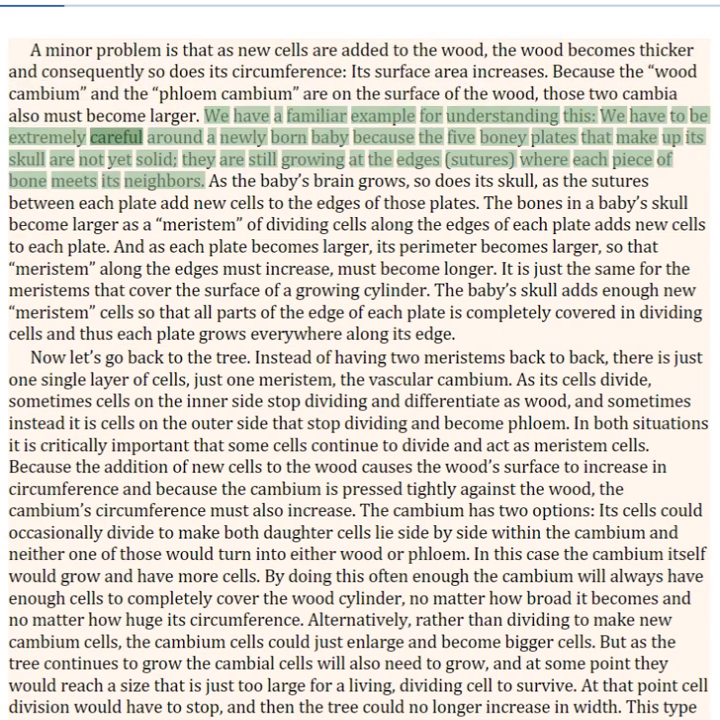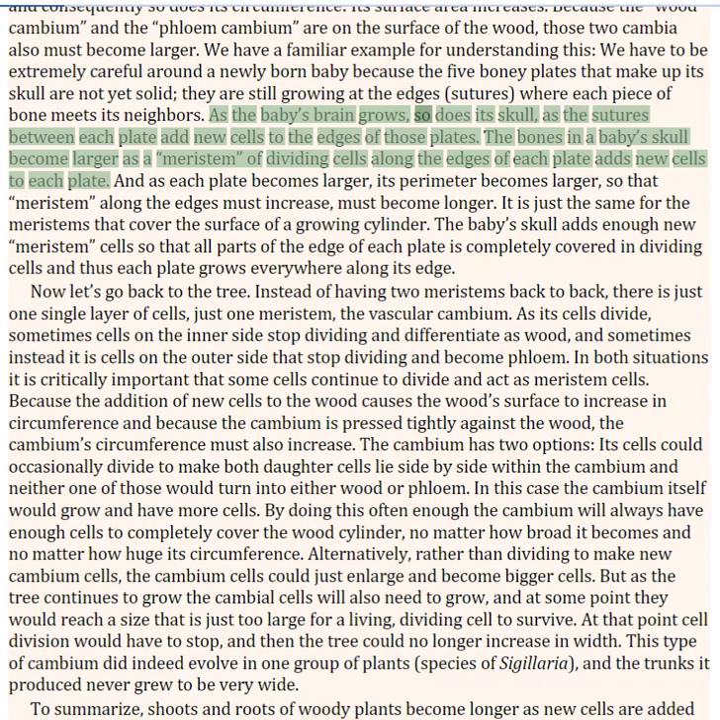We have to be extremely careful around a newly born baby because the 5 bony plates that make up its skull are not yet solid. They are still growing at the edges where each piece of bone meets its neighbors. As the baby's brain grows, so does its skull, as the sutures between each plate add new cells to the edges of those plates. The bones in a baby's skull become larger as a meristem of dividing cells along the edges of each plate adds new cells to each plate.